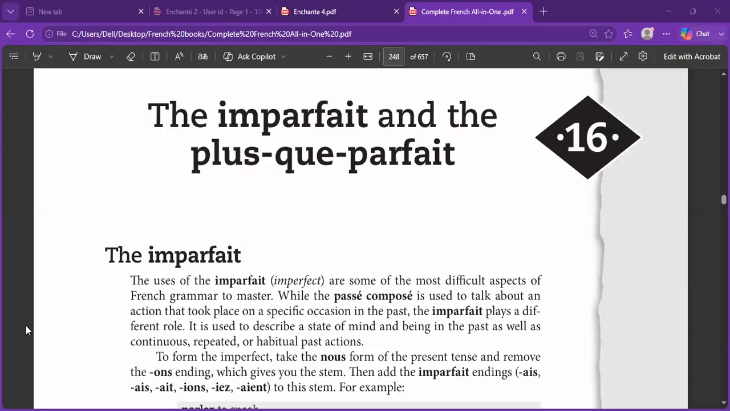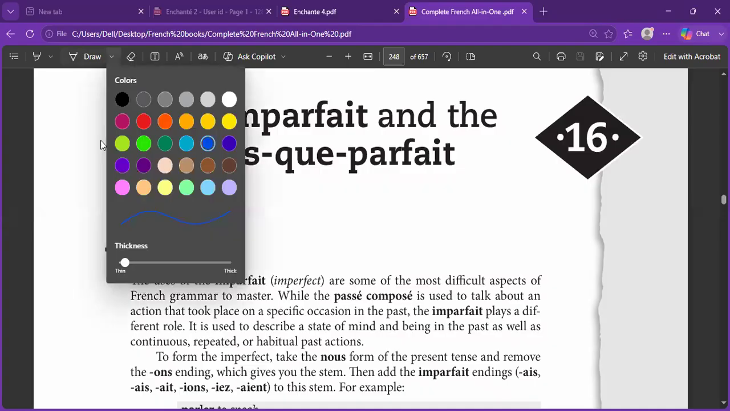Okay, so today we are going to start with the chapter Imparfait and the Parfait. We have already done the Passé Composé. Today we are going to start with the Imparfait. Now, just like Passé Composé, Imparfait also indicates the past. But here it is a little bit different. The name itself reveals that this is the past tense.